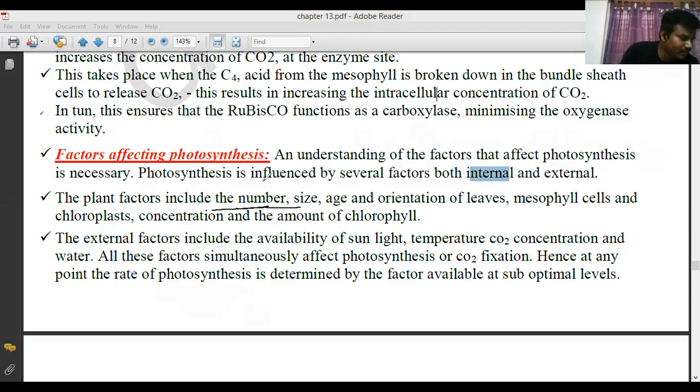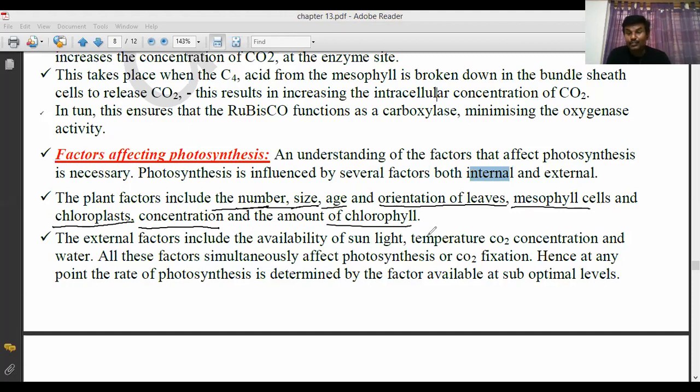The plant factors include the number, size, age, arrangement of leaves, orientation, angle of the leaf, mesophyll cells, chloroplast concentration, and the amount of chlorophyll.